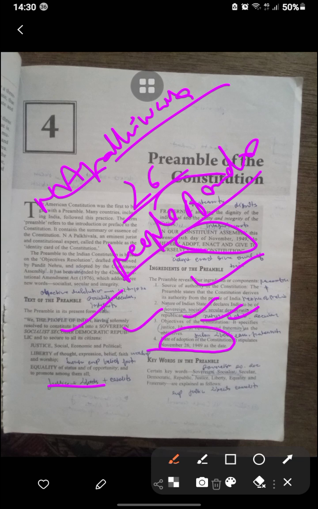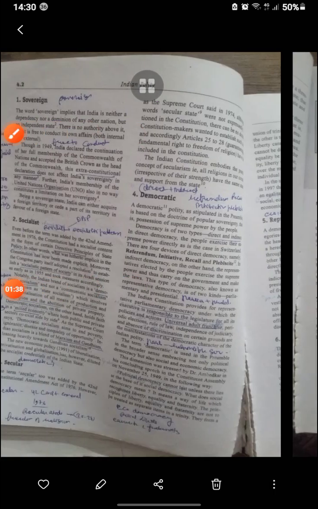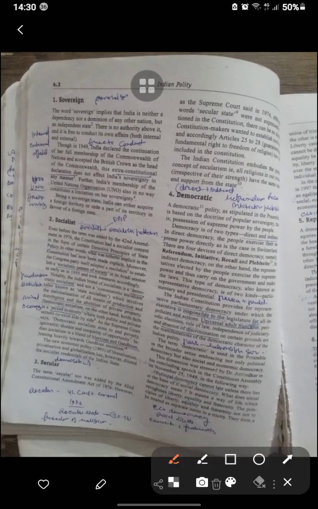Certain keywords are sovereign, socialist, secular, democratic, republic, justice, liberty, equality, and fraternity. What is the meaning of sovereign? Sovereign implies that India is neither a dependency nor a dominion of any other nation, but an independent state. There is no authority above it, and it is free to conduct its own affairs. Though in 1949 India declared its full membership of the Commonwealth, this extra-constitutional declaration does not affect Indian sovereignty. The UNO also in no way constrains the sovereignty.